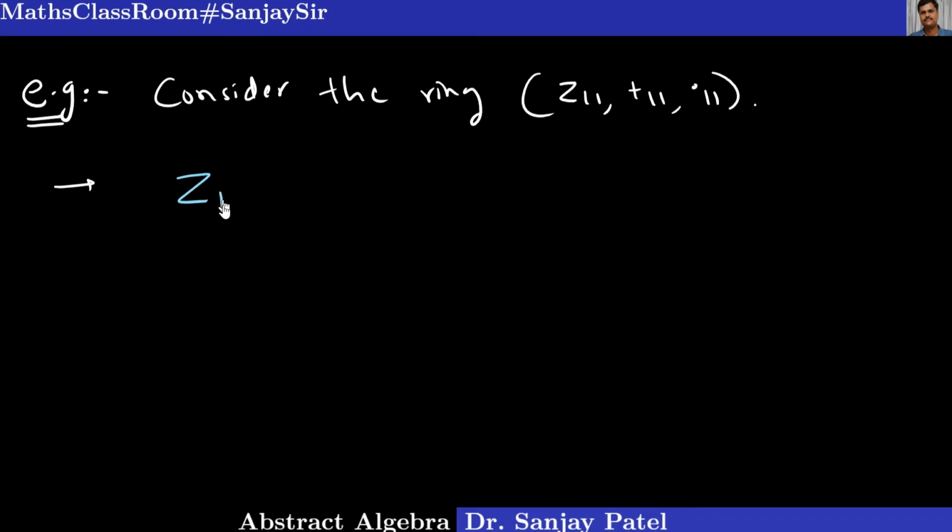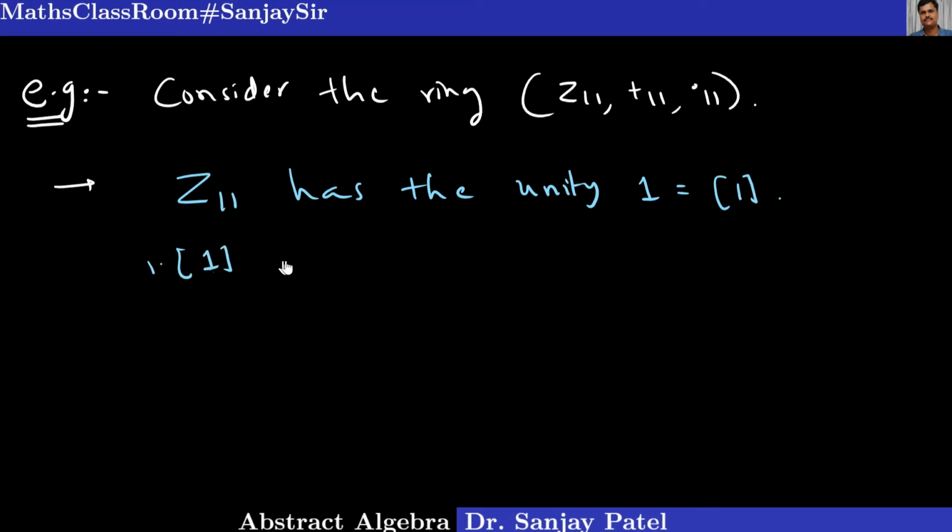This ring Z11 has the unity element, which is nothing but, say, class 1. Okay, I want to find the characteristic of the ring. So what I do is I just keep on adding 1 with itself. So 1 into 1, this 1 is integer and this class 1 is the element of the ring. 1 into 1 is 1, which is not 0.